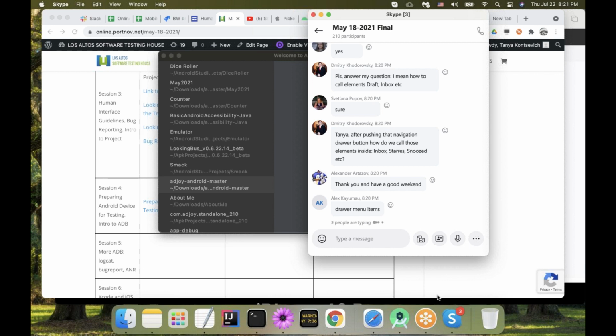If we're talking about the drawer, I would call them navigation drawer options, and I would stay with this one, because you don't have to go too technical. Those can be text view in the app, in the code. This element can be called text view or list view, but it's going to be already too deep. Who cares what view? We call them that because those are reusable. Text view, list view. So we don't have to go that deep. If I answered your question, good. If not, let's go to Slack.